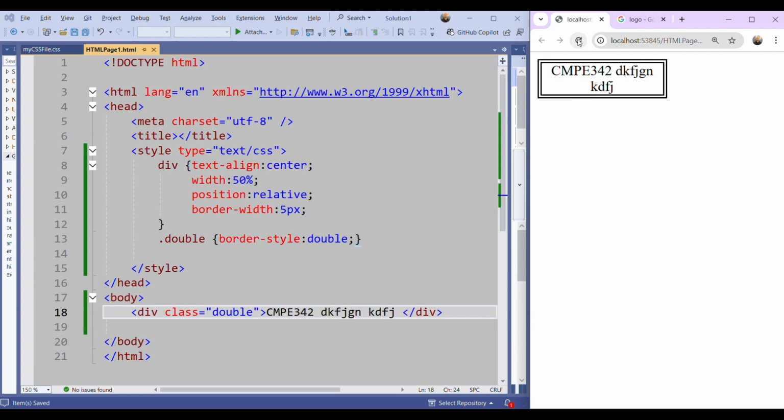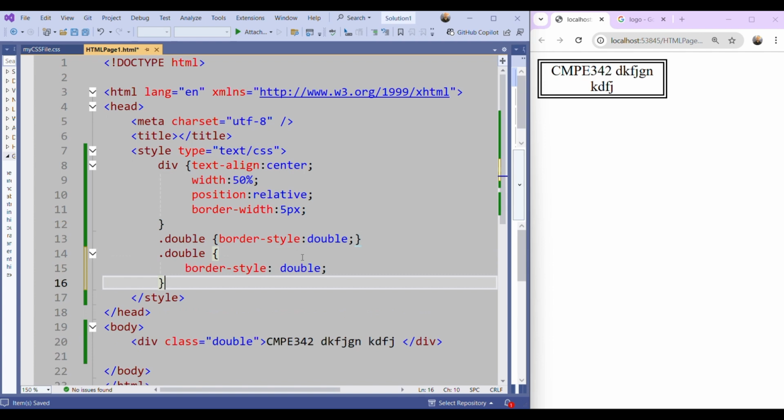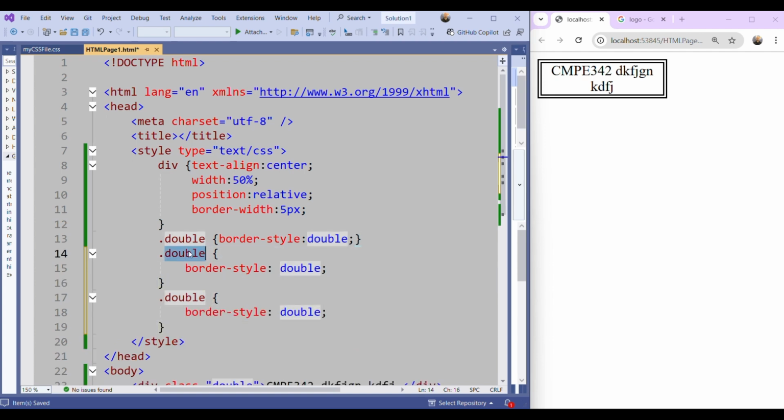Okay. We have some other styles. This is one of them, double. Let me declare a few more classes about border style. The other style can be, let's say, ridge.